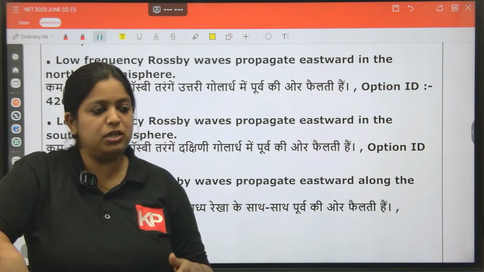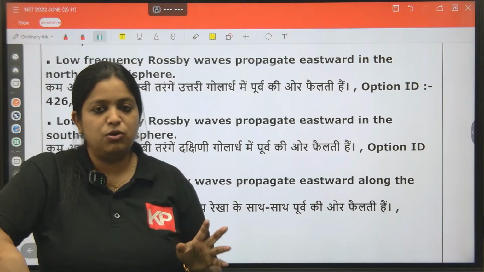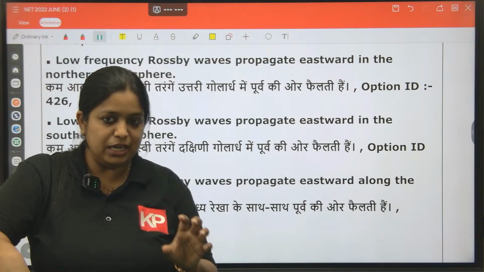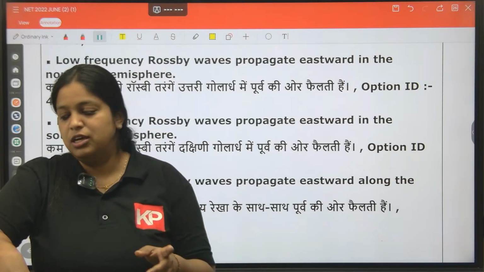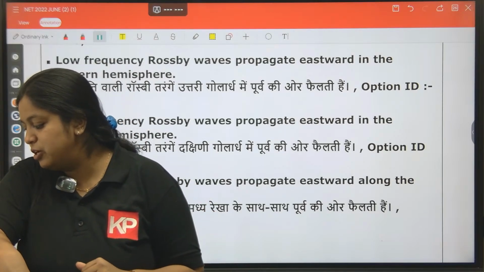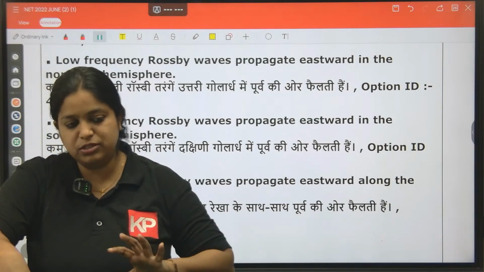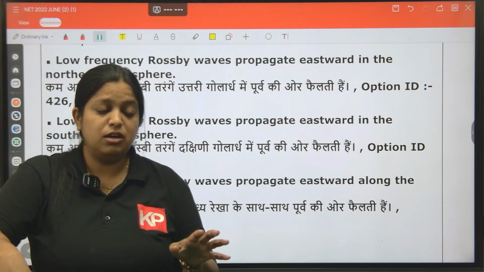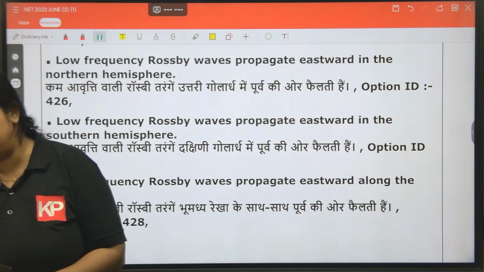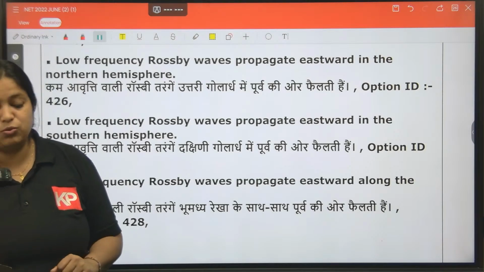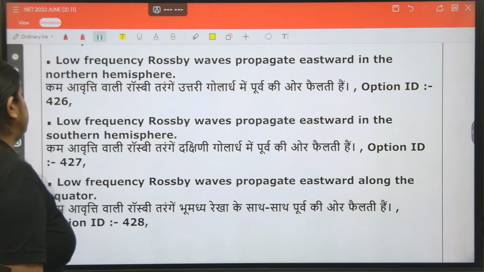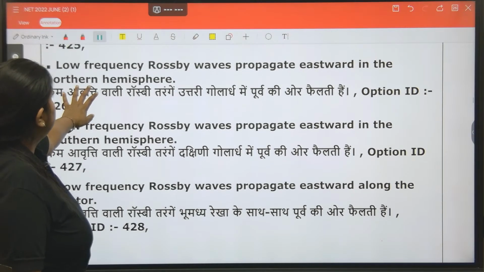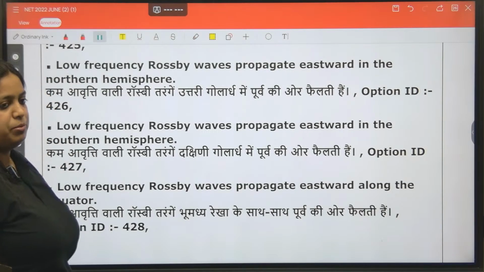In the southern hemisphere, the direction will be different. The oceanic ones move along the thermocline, and the movement is towards the west. The atmospheric ones are high altitude situations, and all the terminology is associated with jet streams: high altitude, very high velocity. The direction is eastward in the northern hemisphere. So this is the answer that is coming.